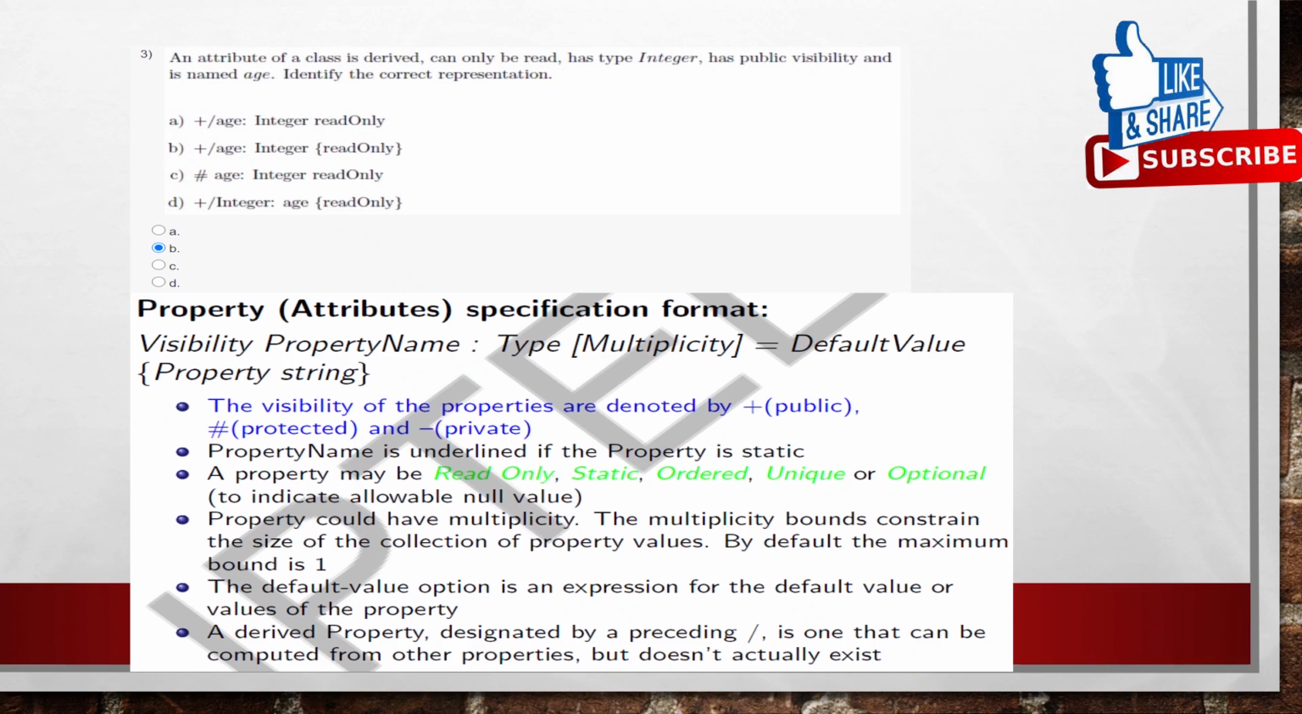Coming to the attribute being derived: a derived property, designated by a preceding slash, is one that can be computed from other properties but does not actually exist. So age is a derived property. We need to have a slash, it is of public visibility, and it is of type read only. My option is B, because plus slash, of type integer and read only. We need to specify it like this. So the option is B.